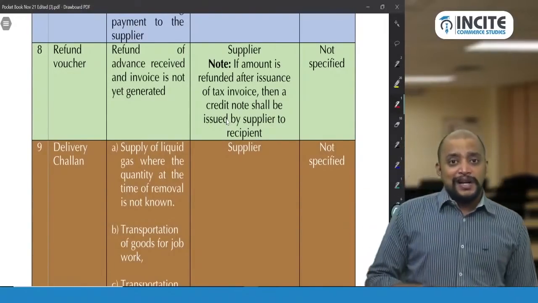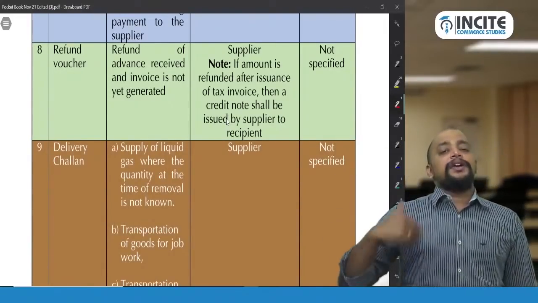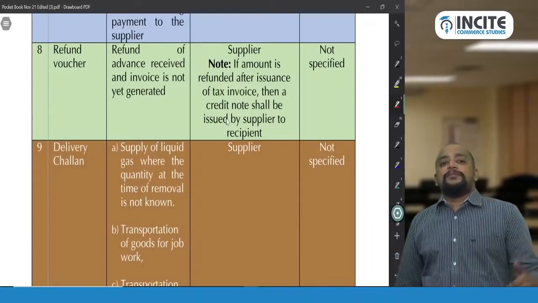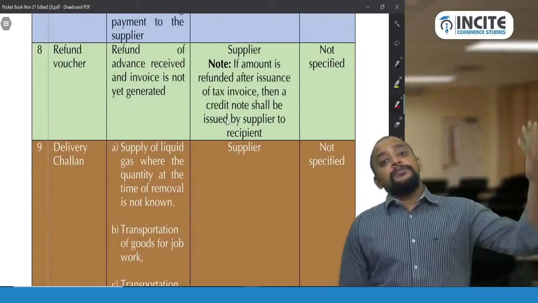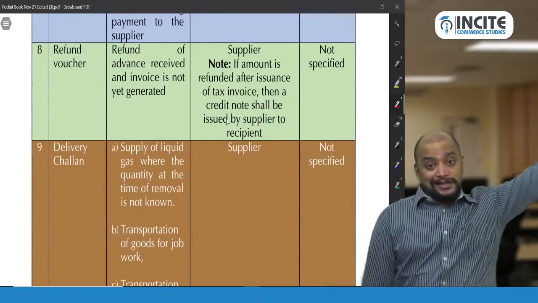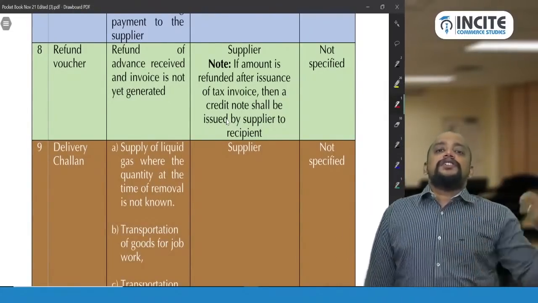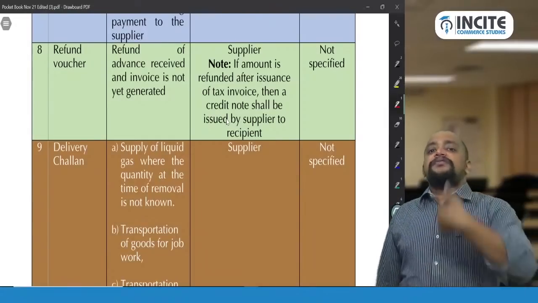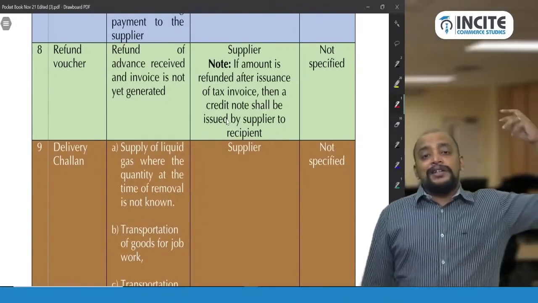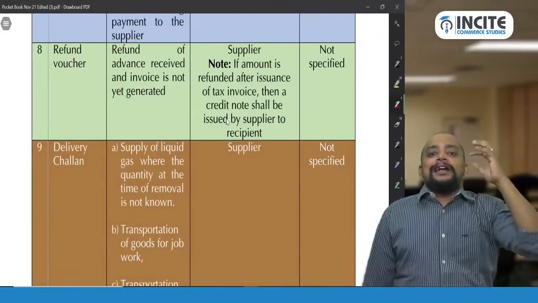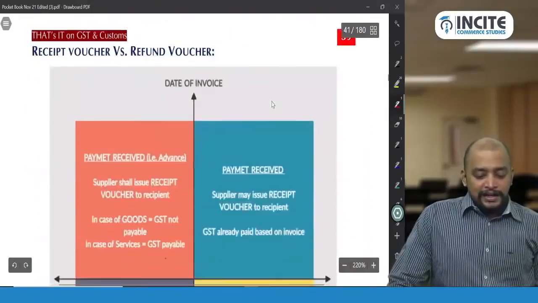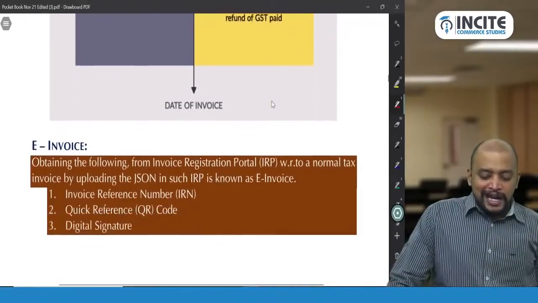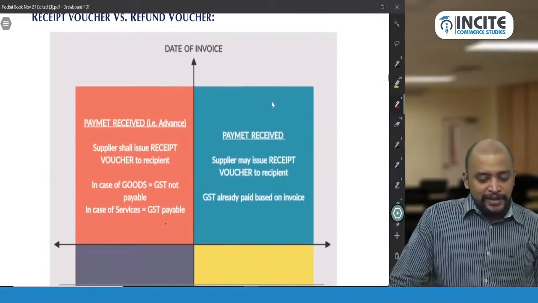In the case when supply is cancelled, that advance will be returned. For returning that advance, a refund voucher should be given by supplier to recipient. Whenever the refund voucher is given, if the tax is already paid on the basis of receipt voucher, whatever tax was already paid, they will get as a refund. This information I just gave as a chart on page number 39.